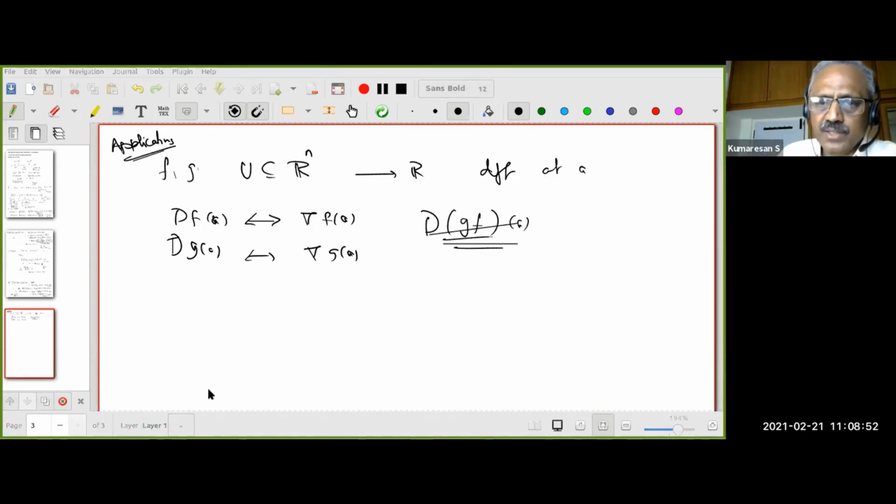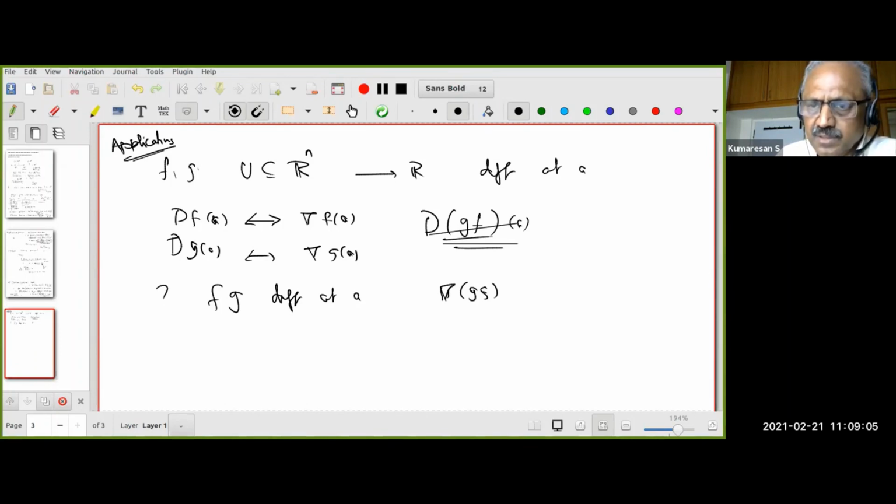So I want to know, is fg differentiable at a? Next, what is the derivative? Since the derivative is given by this, I want to know what is the gradient of fg or gf. Is the question clear? But even before proving, I'm sure your gut feeling is that fg is differentiable at a.